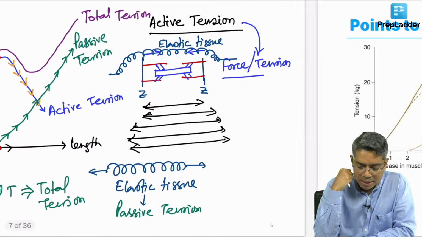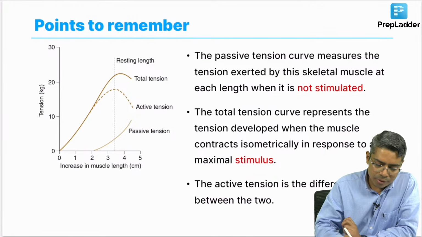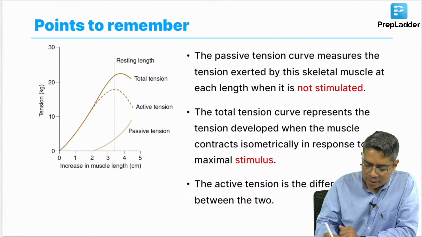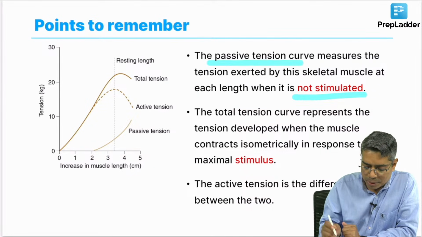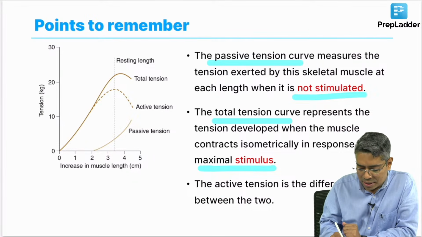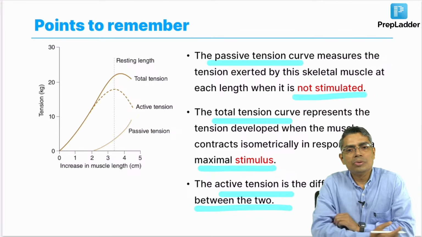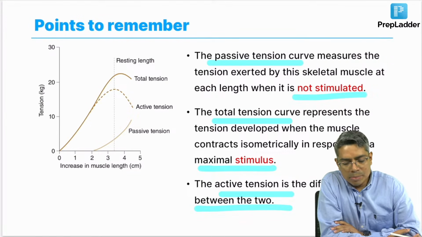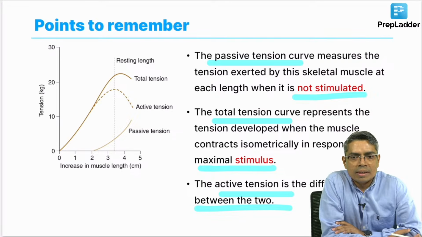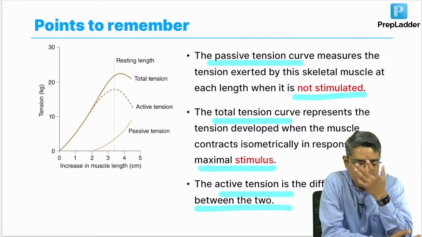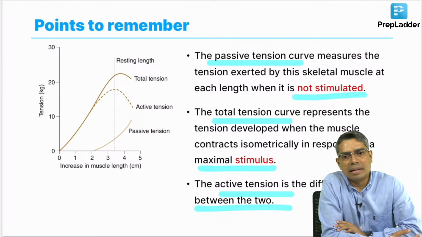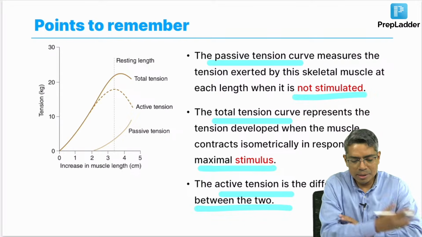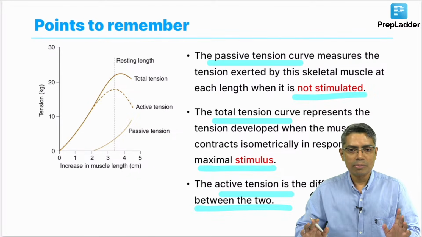So whatever I have discussed has been written here for your understanding later on: when the muscle is not stimulated, that is the passive tension. When the muscle is stimulated, you first record the total tension, and from the total tension you subtract the passive tension, you will get the active tension. Okay. So generally when the muscle is stimulated, the total tension will be recorded first, and total minus passive is the active tension. Okay. So I believe you got it. This is an important one, believe me.